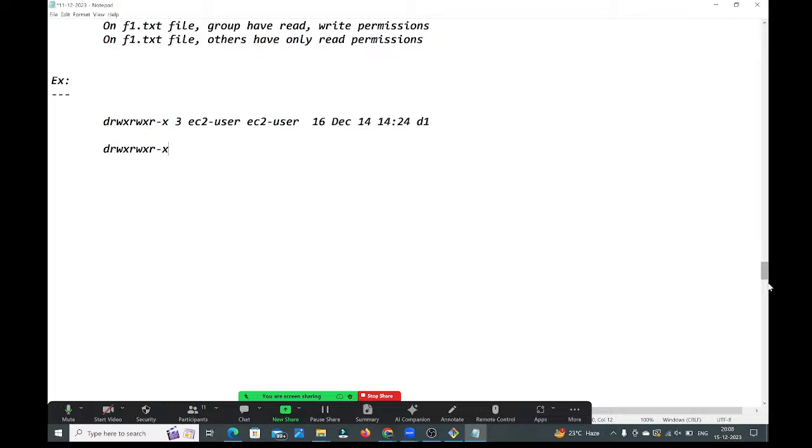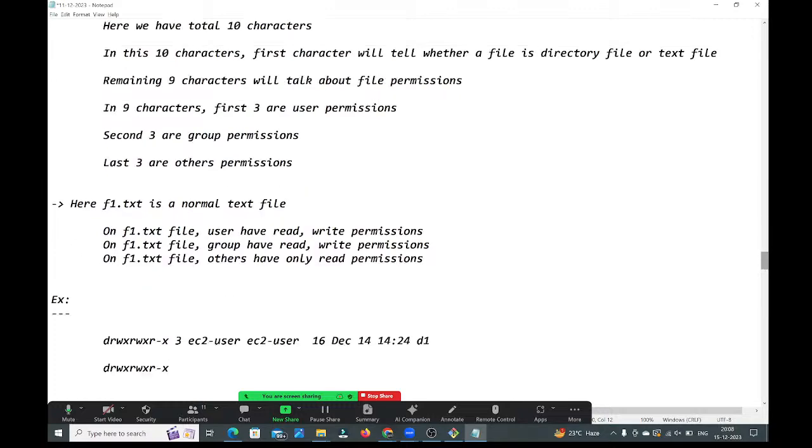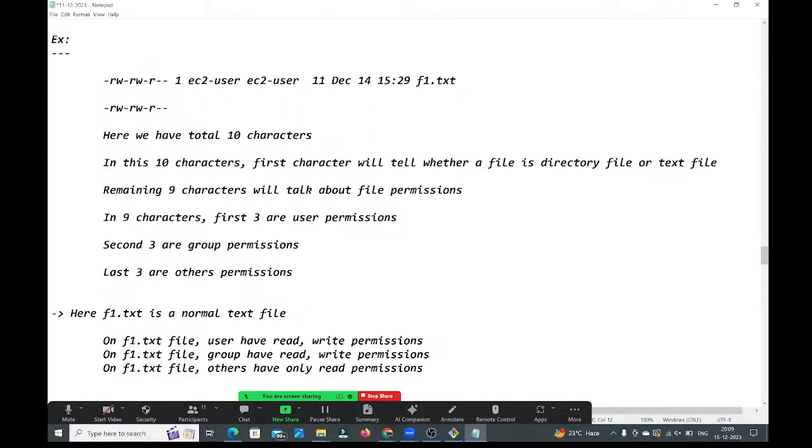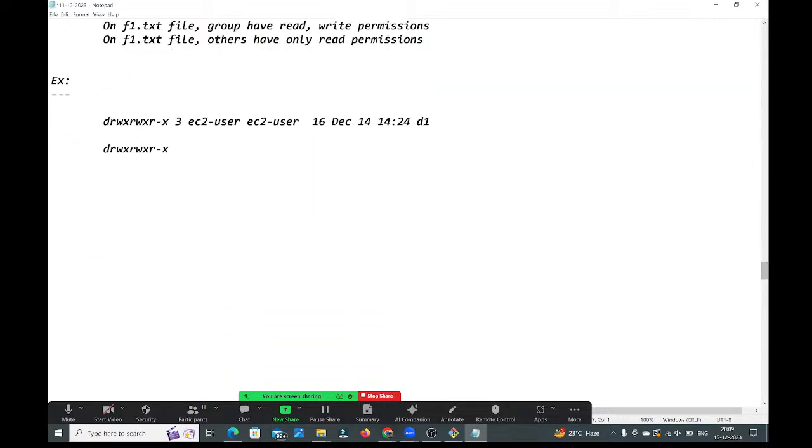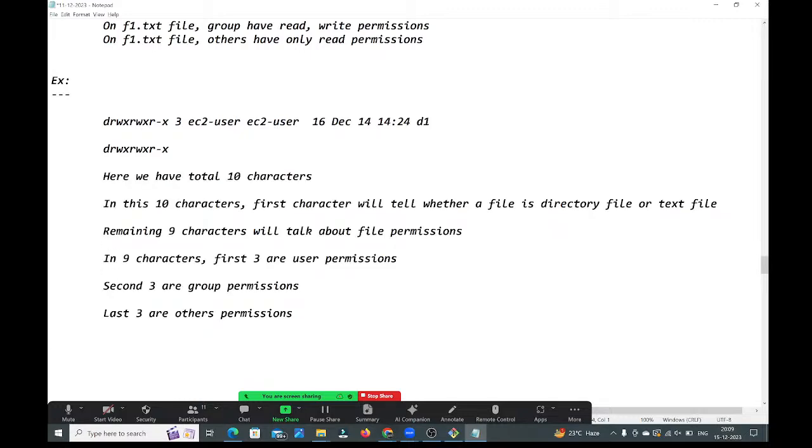Same I am going to copy paste here. Whatever I have written, I am going to copy paste here also. See guys, here we have total 10 characters. In 10 characters, the first character will tell whether a file is a directory file or a normal text file. The remaining 9 characters will talk about the file permissions. In 9 characters, the first 3 are the user permissions, the second 3 are the group permissions, the last 3 are the others permissions. Same, right? Same, guys.